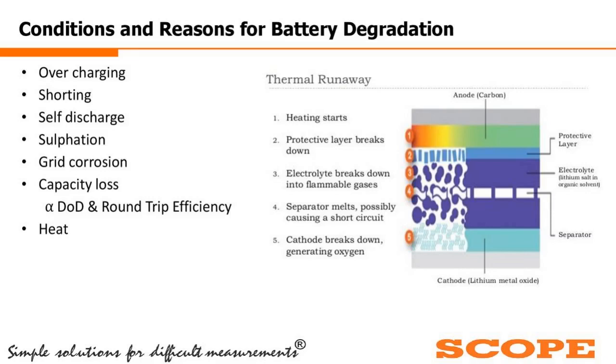Now, because of the overcharging or the sulfation, internal overheating of the battery is occurring. Because of the heating, the protective layer starts to break down, and consecutively each of the layers breaks down, like the electrolyte breaks down into flammable gases. For that, the separator, which separates the two electrodes, will also melt. And if the separator melts, there will be a short circuit. And for that, the anode and cathode break down and lead to an ultimate electrical failure. So it is very important to control the internal heating of the battery.